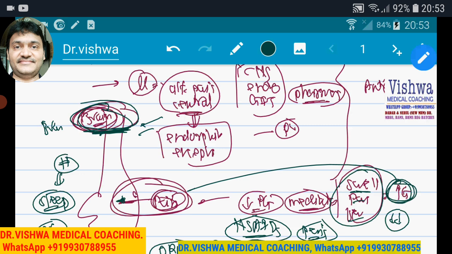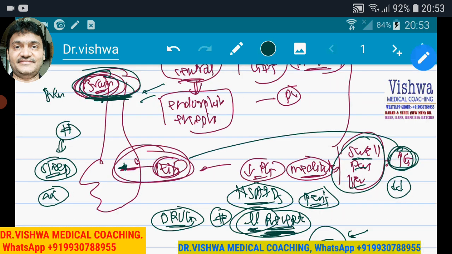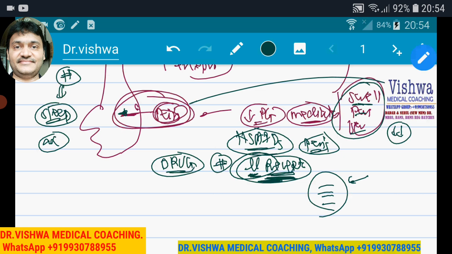Heroin can come. Heroin is already banned, but heroin was also an analgesic drug, I can say. But we have other drugs like, for example, pentazocine, which is being used by anesthesia, like your Fortwin, which is a brand name. Pentazocine is a morphine type of drug. Dextromethorphan is a morphine type of drug. So that classification you remember, mechanism you remember, and different drugs with different uses you can remember.